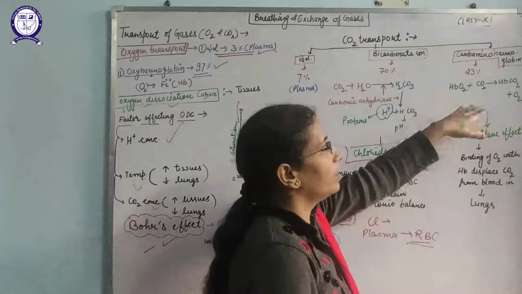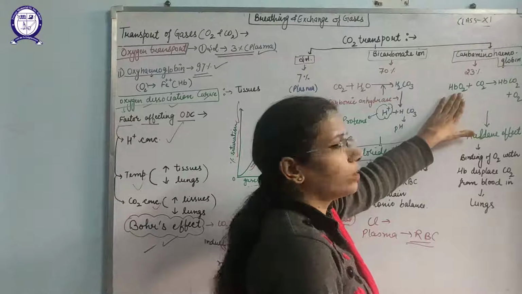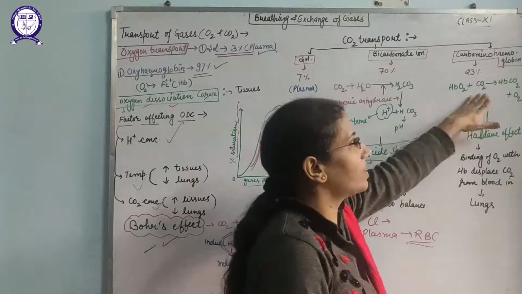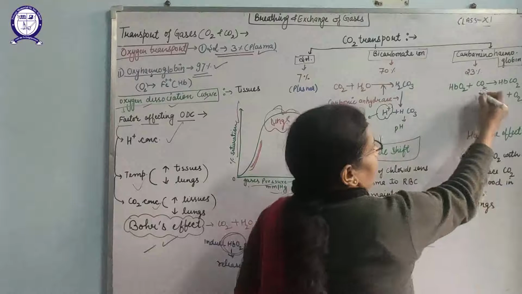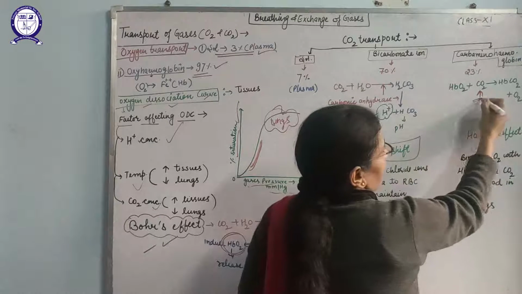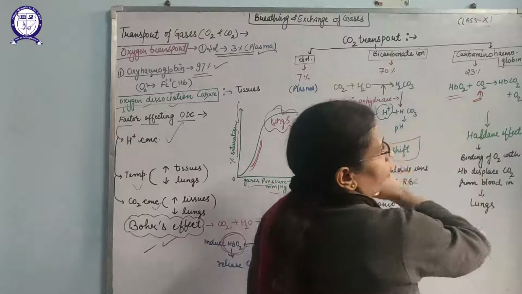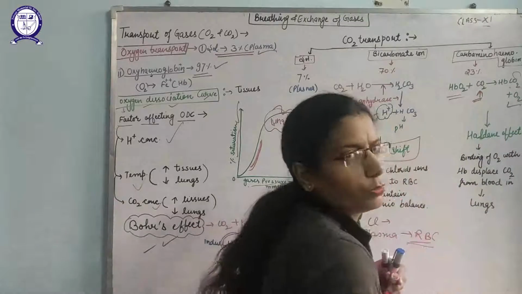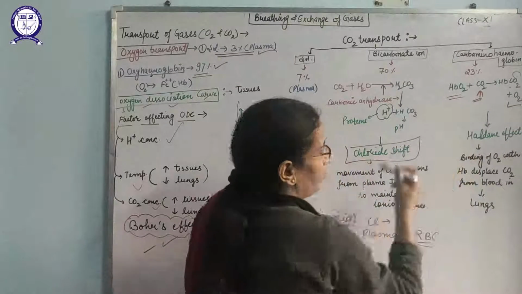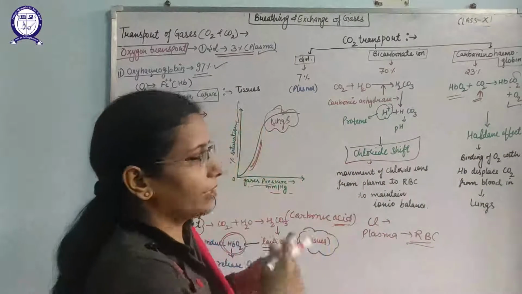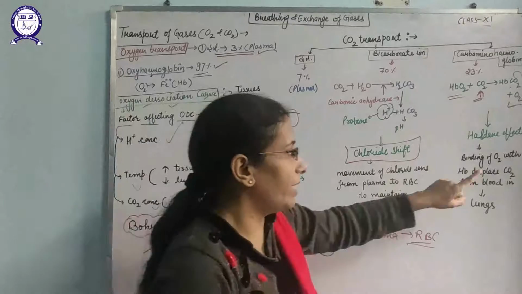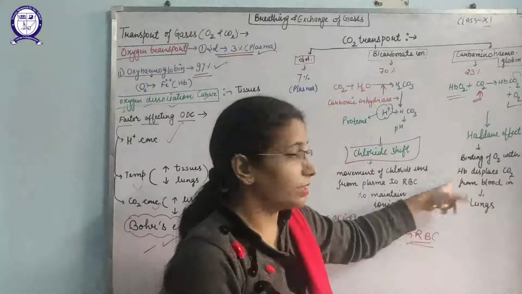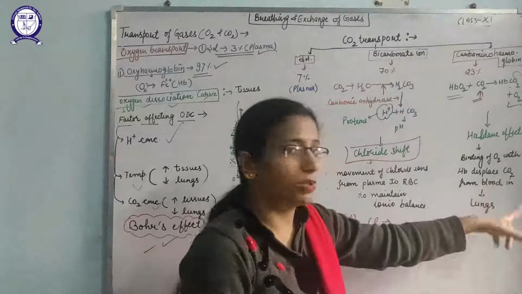Next, as you know, when the oxyhemoglobin reaches the tissues, the concentration of CO2 will be high. At that time, this concentration will induce the oxyhemoglobin to leave the oxygen, because CO2 will bind with the hemoglobin. So this leads to the Haldane effect. Haldane effect, yes, binding of the oxygen with the hemoglobin displaces the CO2 from the blood.